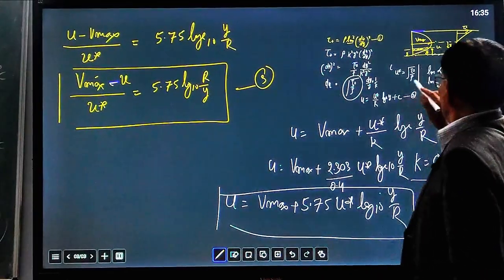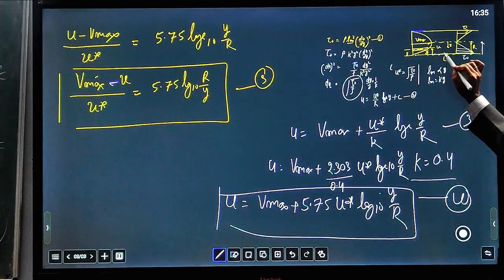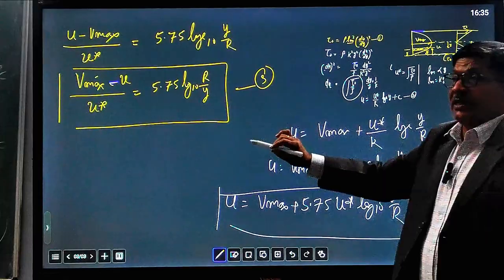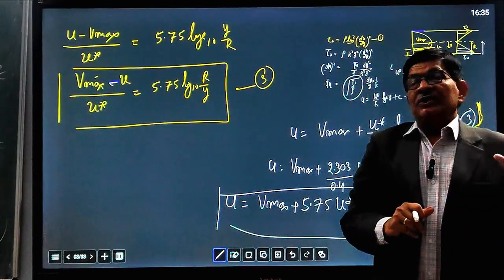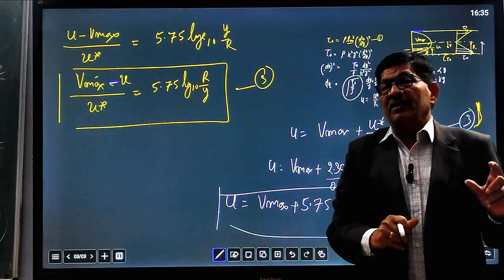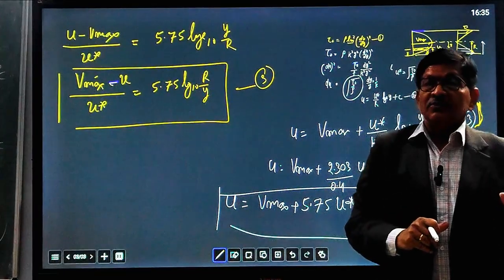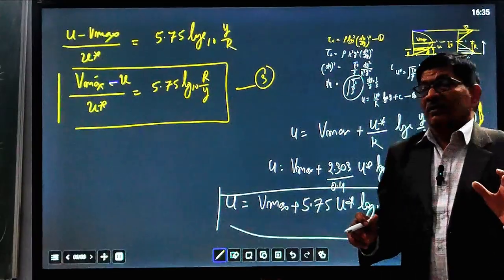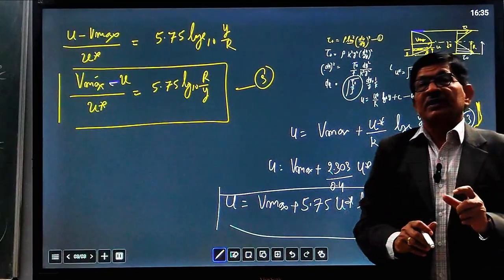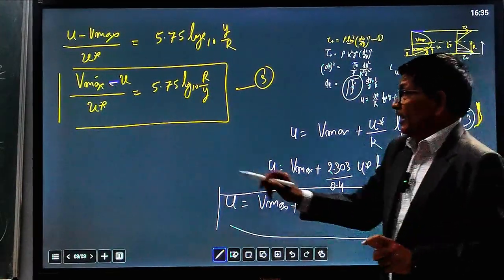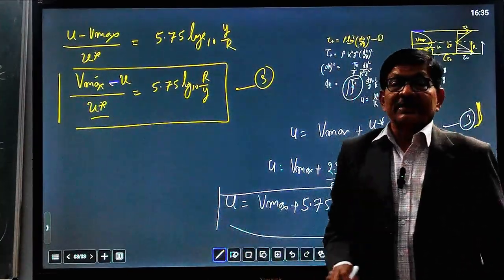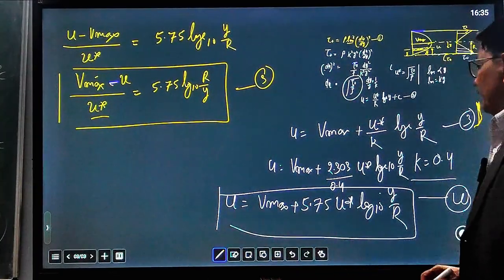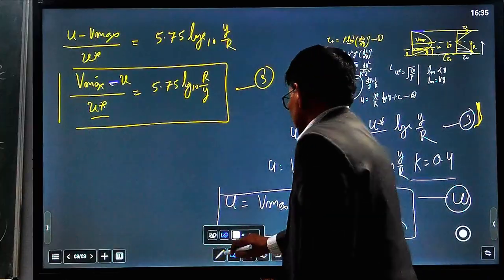Theoretically, at the wall surface u is 0 by the no-slip concept, but practically you will find some value very close to the surface. That value is the shear velocity.